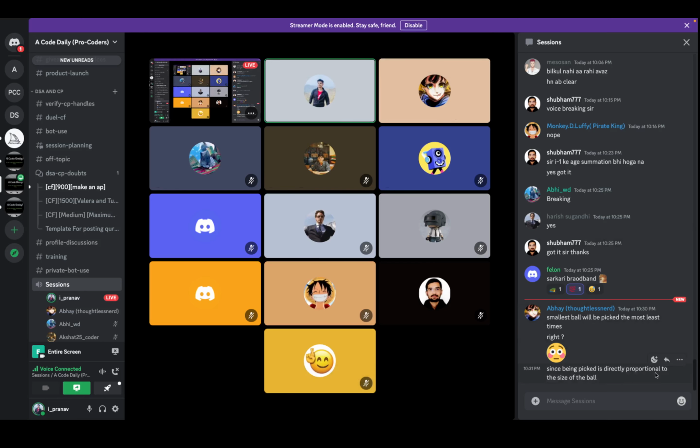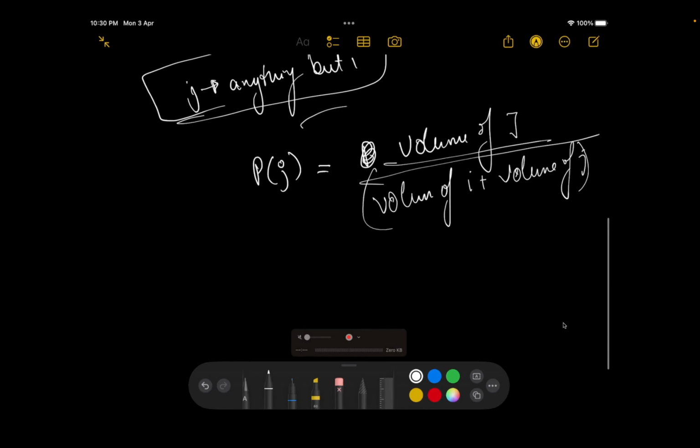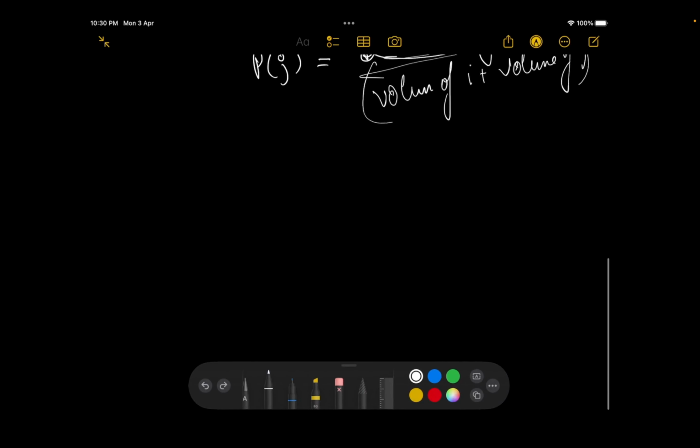Since being picked is directly proportional, yeah, right. So that's why the biggest ball would be having the highest value over here. So for the biggest ball, this value would be big, right? So this would increase for the biggest ball, and hence its probability of getting picked would also increase, right? So yeah, this is the thing now.